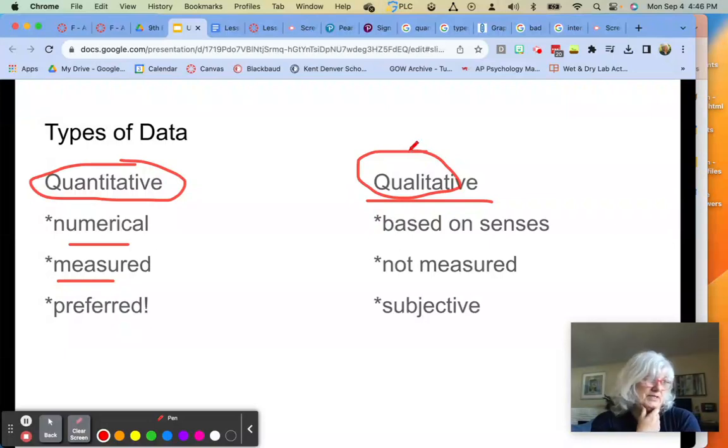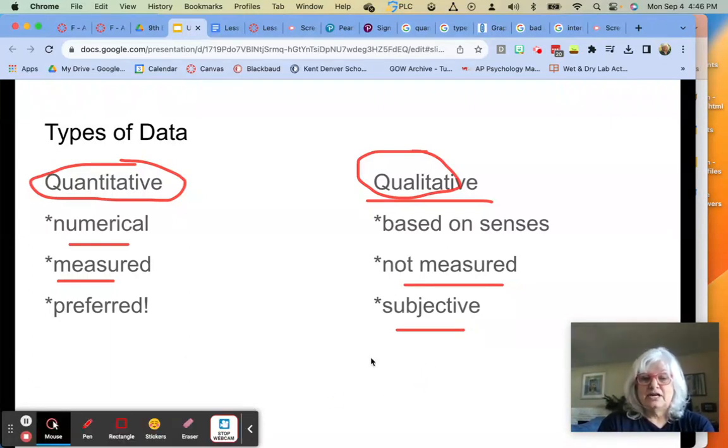So it'll be things like colors, smells, not taste in the lab. It could be something like, is it soft? Is it rough? That would be a quality of what you're looking at. This is not measured. It tends to be subjective, meaning you might have a different opinion about what you think is rough than I do. And therefore, that's why we prefer the measured data a little bit more.